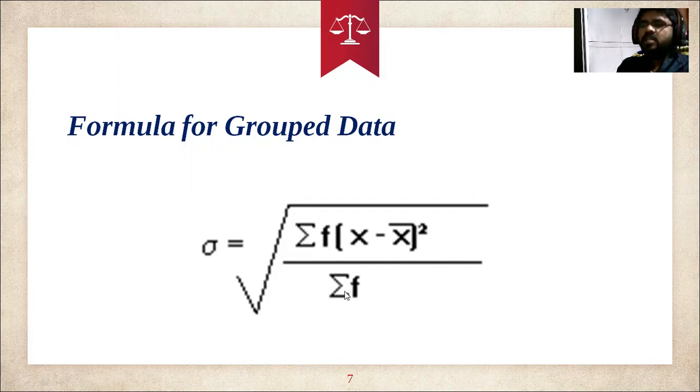Here, the summation of f is the sum of the f values, that is the sum of frequencies, nothing but the total number of frequencies. Sometimes you can put n also. It doesn't matter, n is nothing but the total number of observations. Sum of f is also the sum of frequencies, the total number of observations.